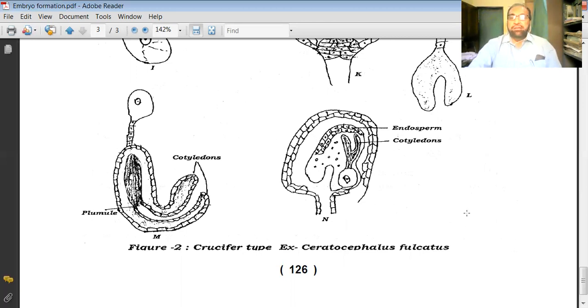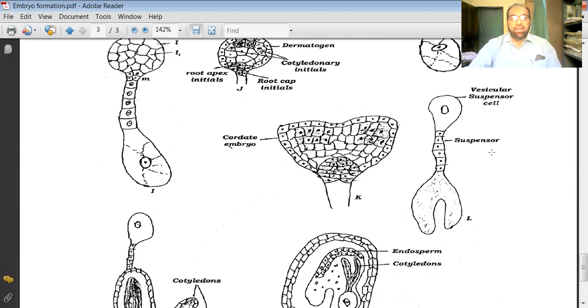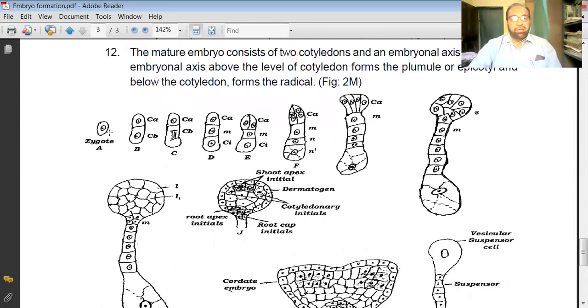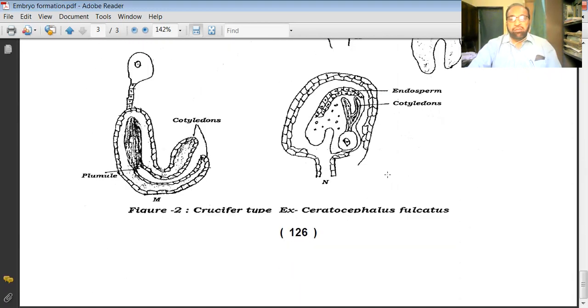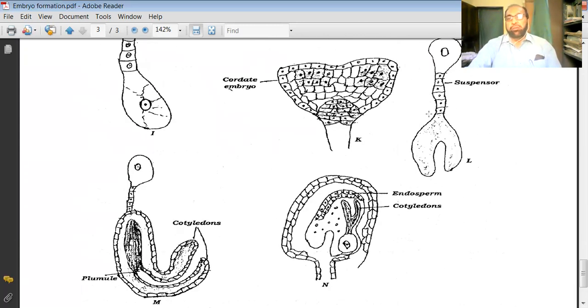In this way embryo formation takes place, and this shows a particular division process which results in the formation of such a structure. It is called the crucifer type of embryo, and this is studied in the members of Cruciferae. The name of the plant is Ceratocephalus falcatus, and in that you will find such formation takes place. So remember how the zygote converts into a dicotyledon embryo.